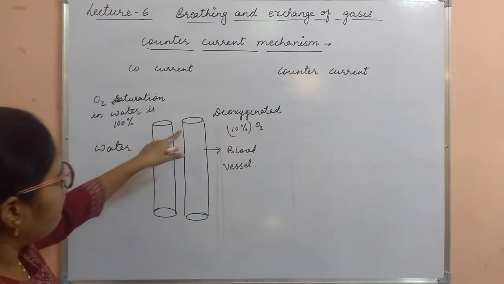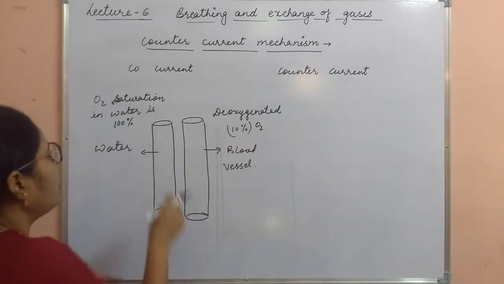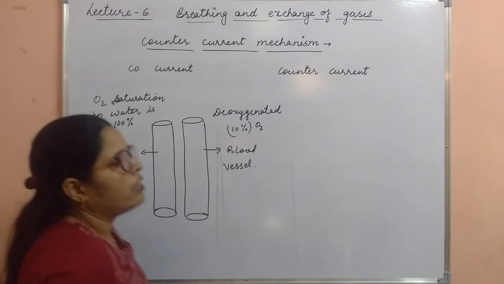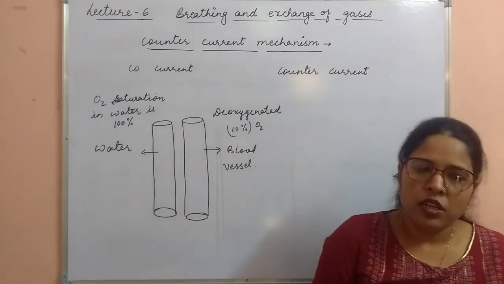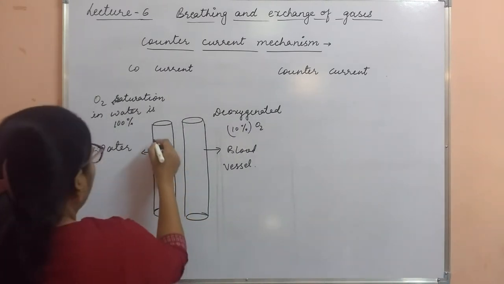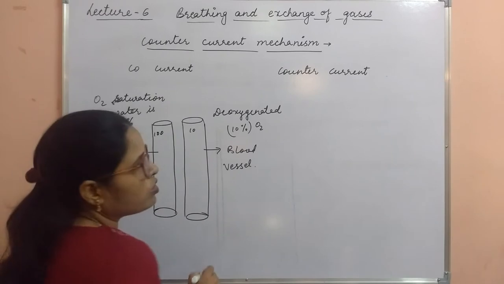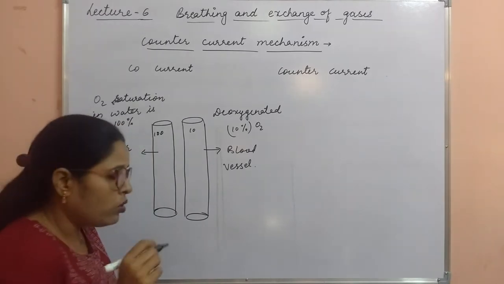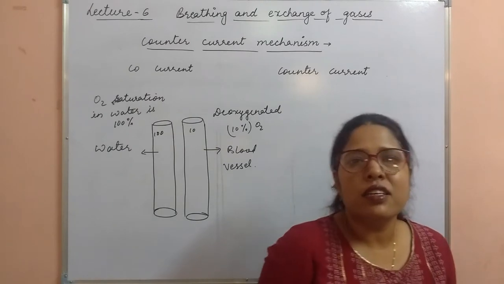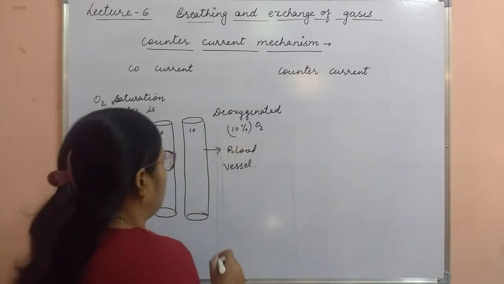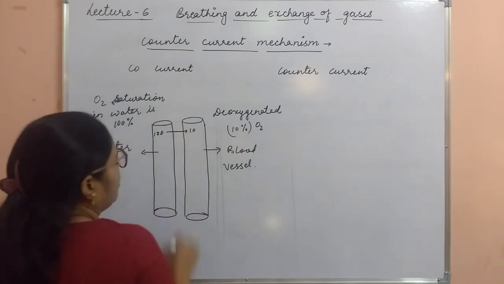Okay? The blood flowing in the blood vessel has only 10% of oxygen, and the water flowing here has 100% oxygen saturation. Clear? Here 100% of O2 is there and here only 10% of oxygen is there. We know that gases diffuse from high concentration to low concentration. Okay? So the oxygen starts diffusing from 100 to 10.